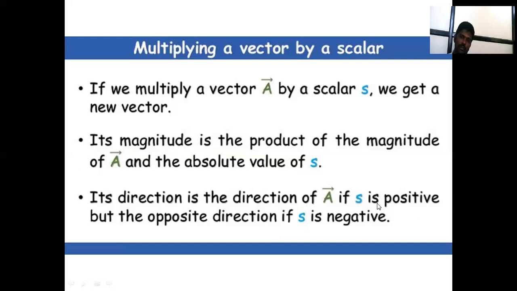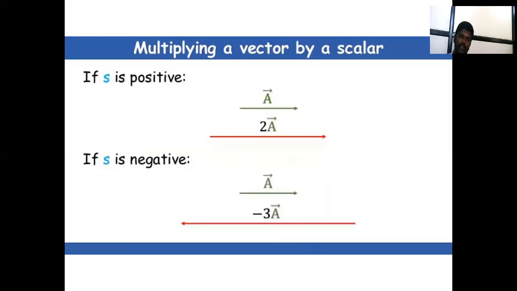The direction is the same as A bar if s is positive, but the opposite direction if s is negative. If s is positive, then both have the same direction, but if s is negative, then the direction is opposite. This is a very important point.